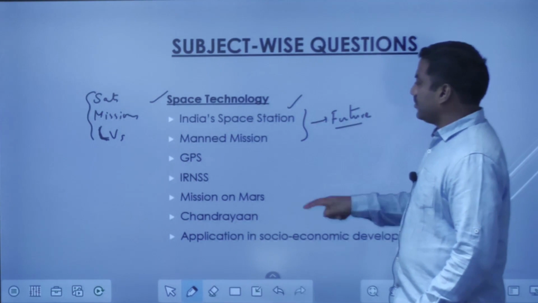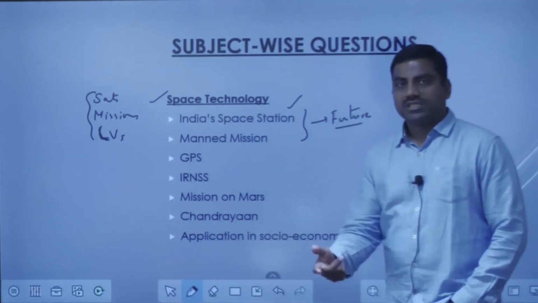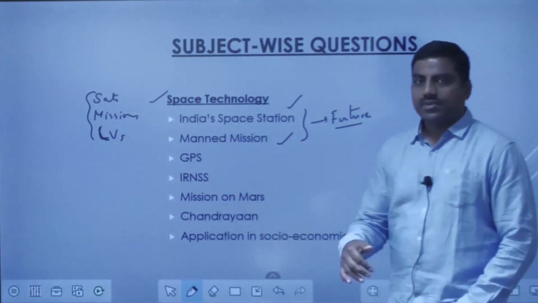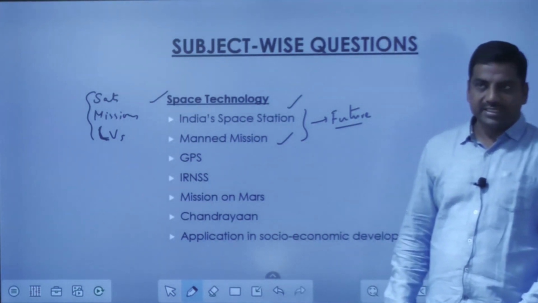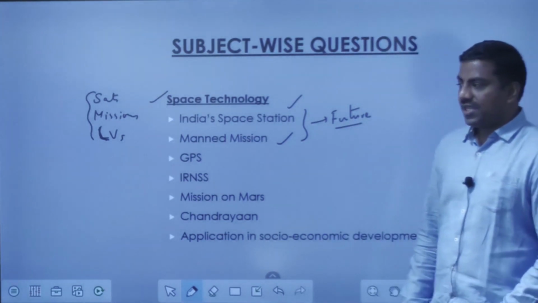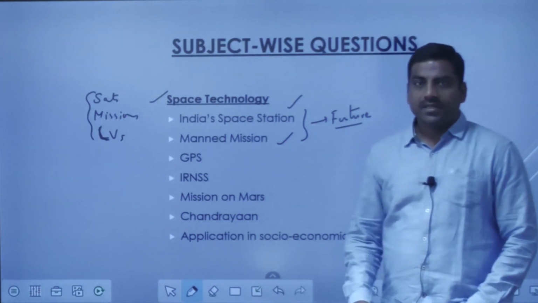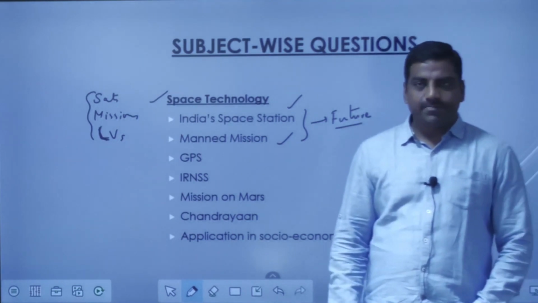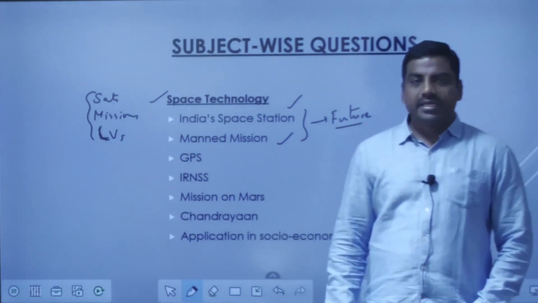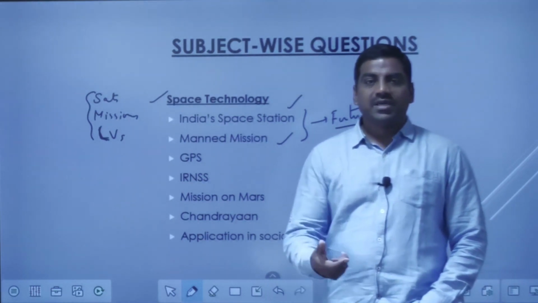India Space Station, right now, is in a concept stage. And when it comes to the manned mission, yes, it is in the trial stage. Actually, by this year end, if everything was normal, the human space flight program had to take off. First one uncrewed, next one crewed. So this was the scheduled thing.